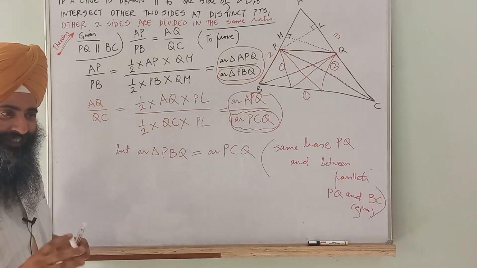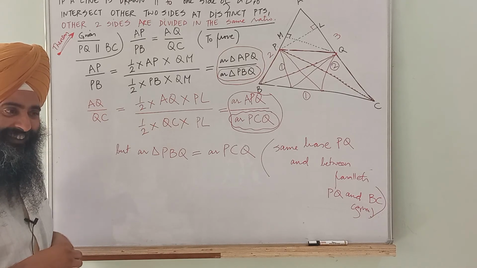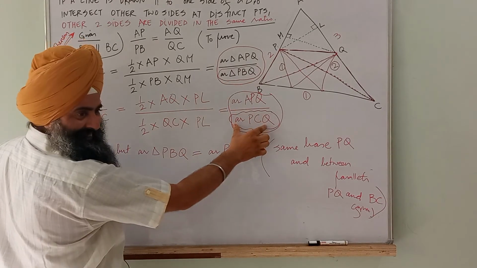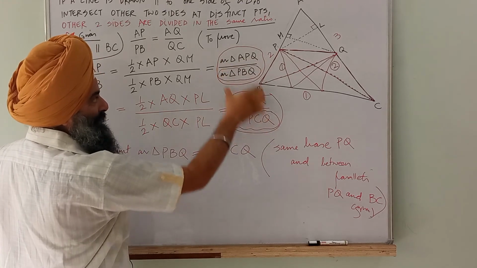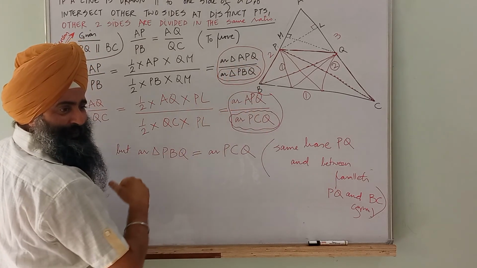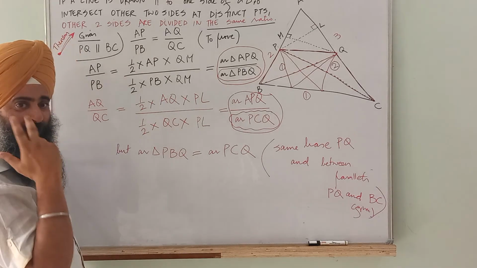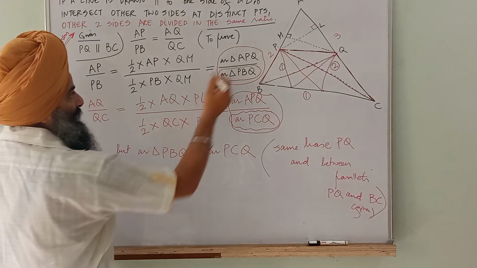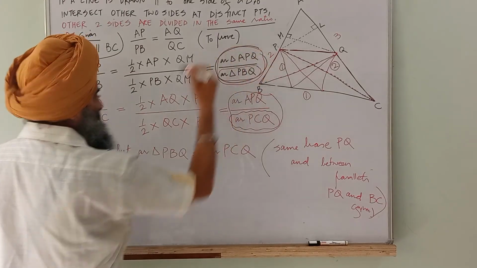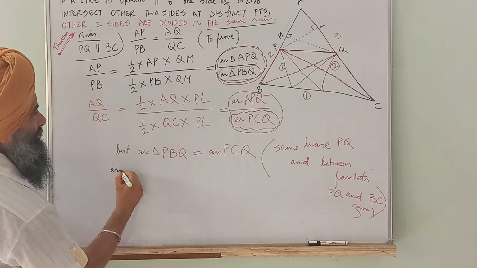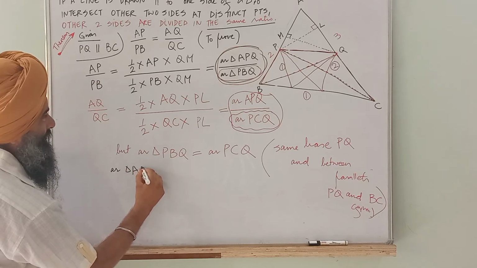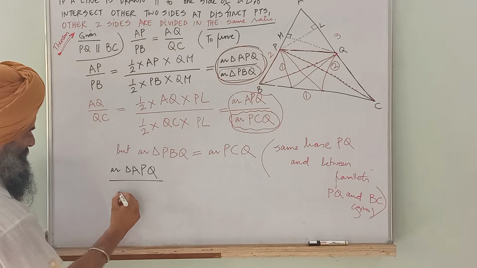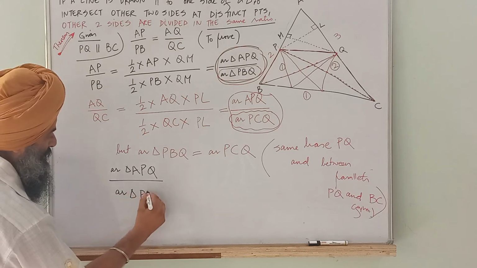So now you have understood. Then what have we proven? This area is equal to this. These two are equal, so it is already proven. Now what does it mean, students? Any student? See, now this is area of triangle APQ divided by area of triangle PBQ.